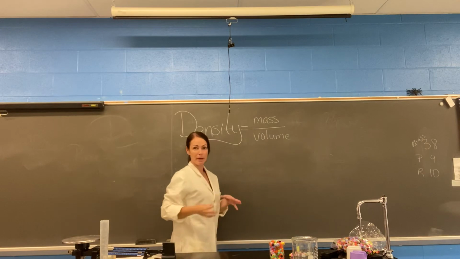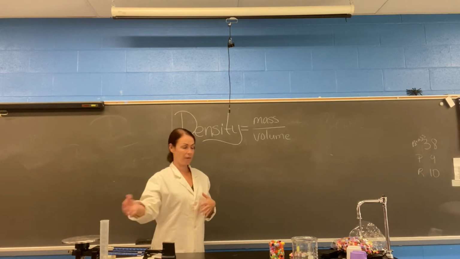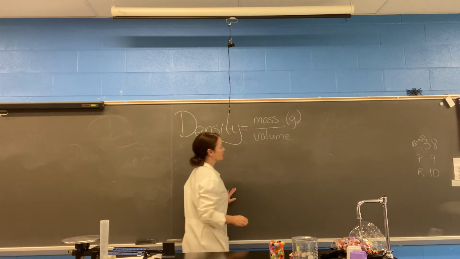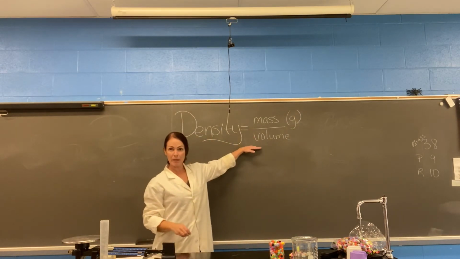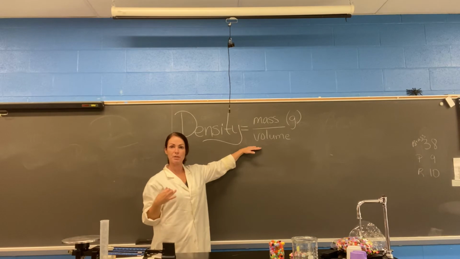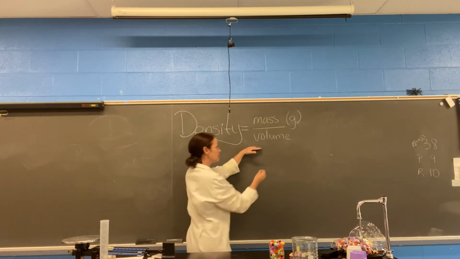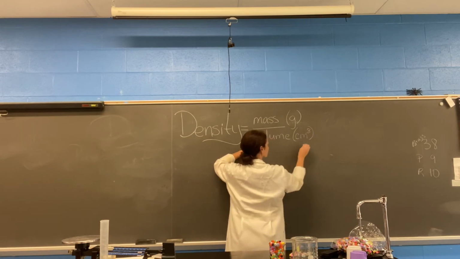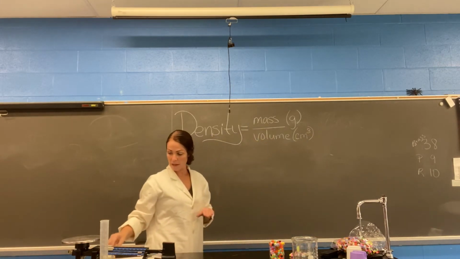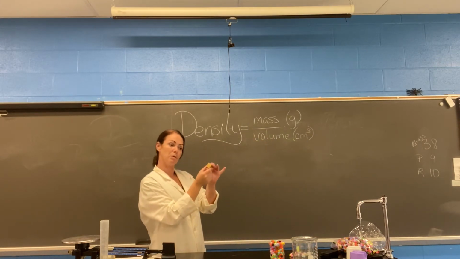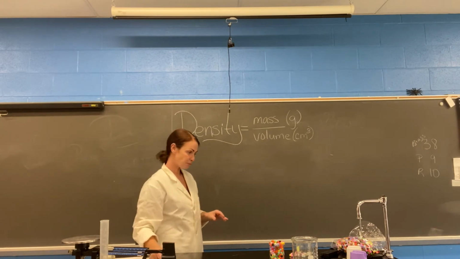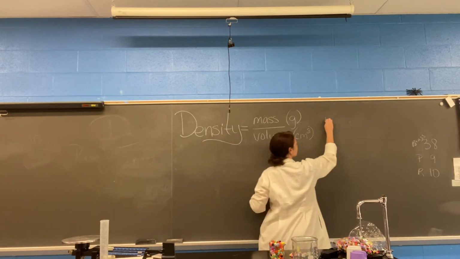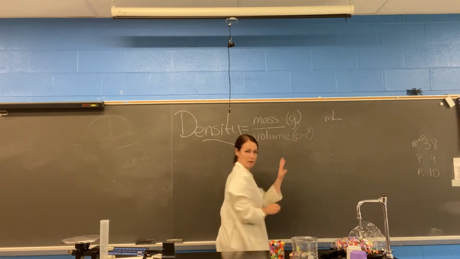Mass is going to be measured in grams on the triple beam balance. And volume is going to be measured in cubic centimeters because we're going to focus first on solids. So cubic centimeters is just a measure of solid volume. Like this has a certain volume and we'll measure it in cubic centimeters. If we were measuring liquid volume, it would be measured in milliliters, but we're not going to worry about that right now.